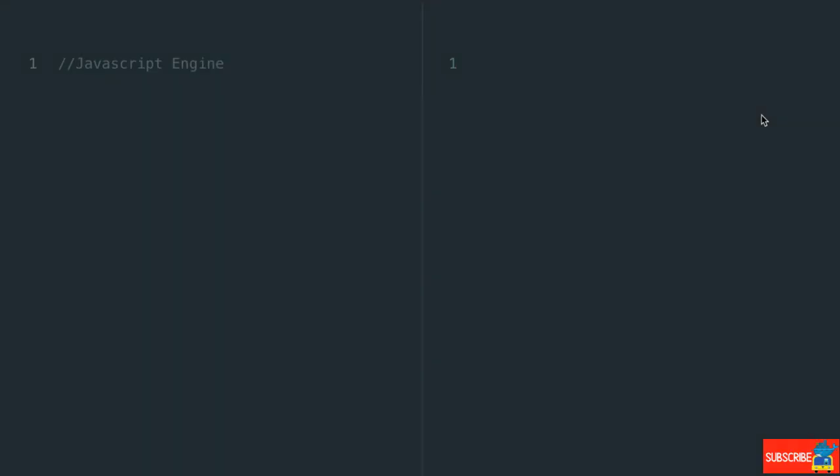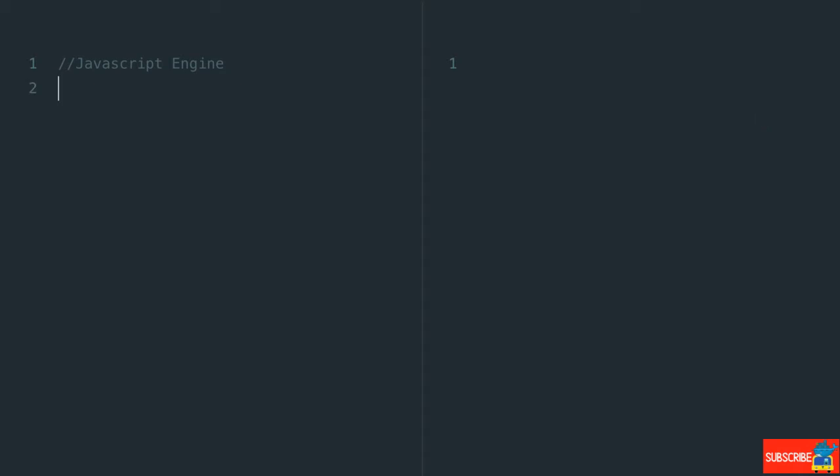Almost everyone that has worked with JavaScript has heard of the V8 engine, the idea of the JavaScript engine. And most people know that JavaScript is a single-threaded language, that it uses a callback queue. You may also hear phrases like JavaScript is an interpreted language. Let's tackle what that means over the next couple of videos. What is this engine that we speak of?